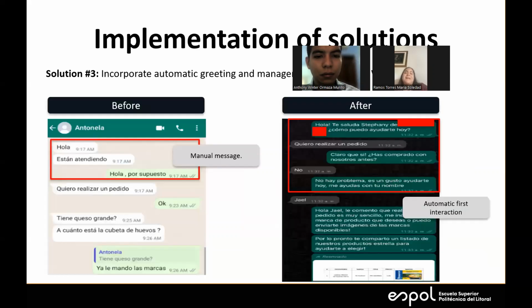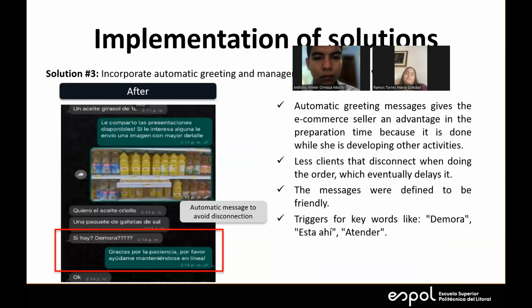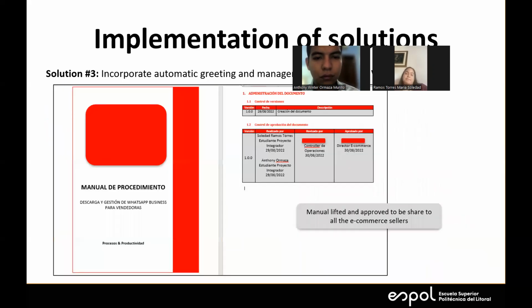Next. For the final, we have the automatic message. We have here some examples of how it was before and after. Then we also have a little picture of the manual that we made, the manual that was approved, and it's also going to be in the manual space of the company. That stays there. Also, that is involved in the control plan of how they're going to read it and how they're going to update it, even if it's needed. Next. Here we have the manual.